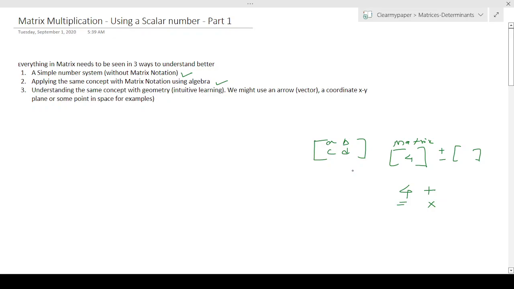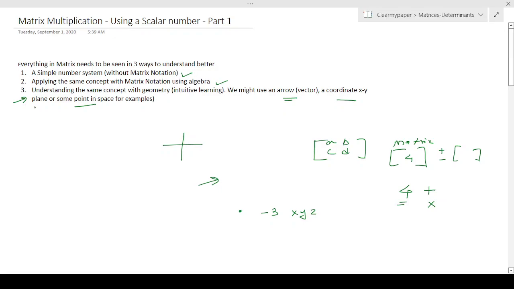You can talk about a vector, or a coordinate system with x and y axes, or just some point in space, like a three-dimensional xyz space. As long as you mentally switch back and forth, it's very easy to understand what's happening, and you really get the taste of what's going on. What's the big deal about matrices, especially the last part where you think it through a geometric lens.